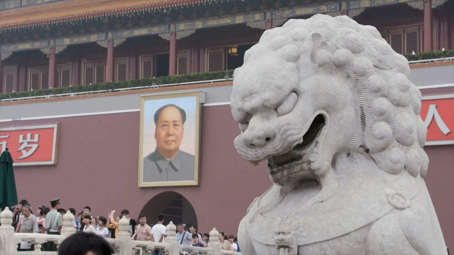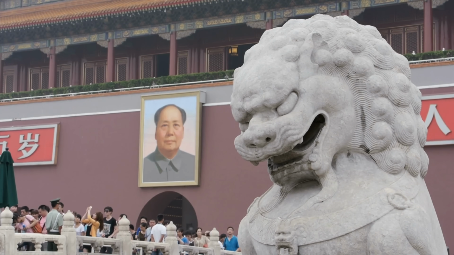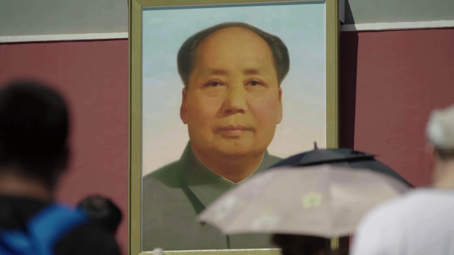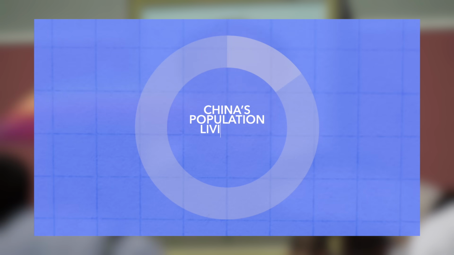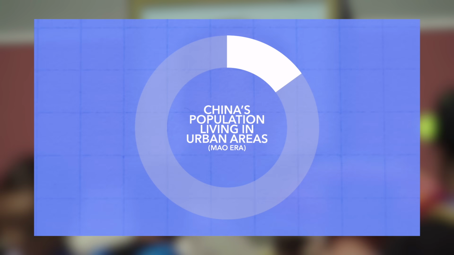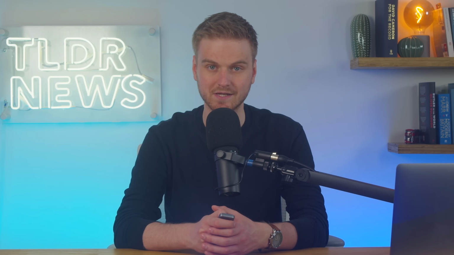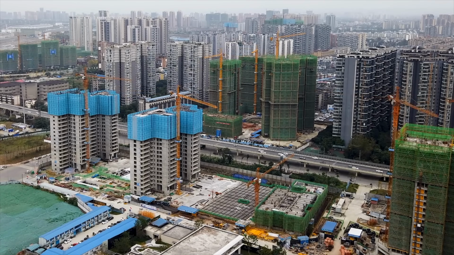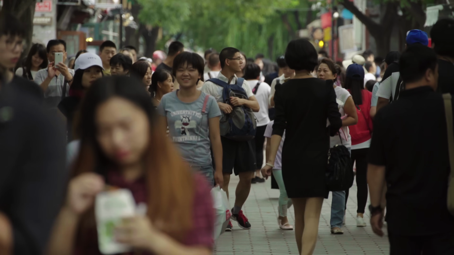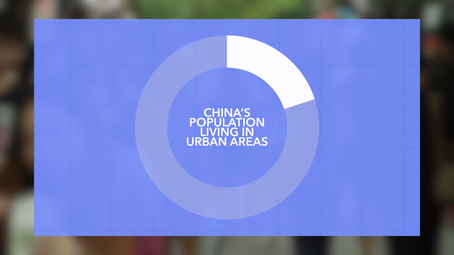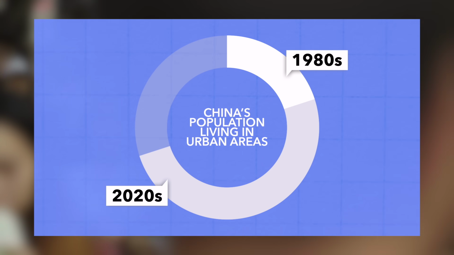There was already a rural-urban divide in the Mao era, but it wasn't as stark as it would become, and only about 15% of China's population lived in urban areas, so it didn't have as much of an effect on China's Gini coefficient. From 1980 until 2020, though, China experienced the most rapid urbanization in world history, and the percentage of Chinese people living in cities rose from about 20% to nearly 70%.